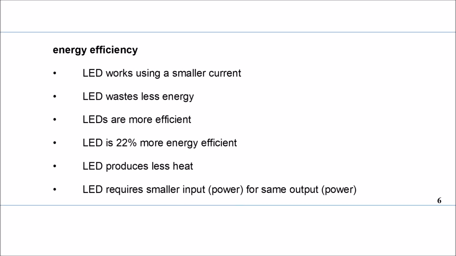Efficiency. LED works using a smaller current, therefore they waste less energy, and that's why they are more efficient. Again, this value is taken from the table, 22% more energy efficient than the halogen. Because they are more efficient, they produce less heat, and they require smaller input power for the same output power.